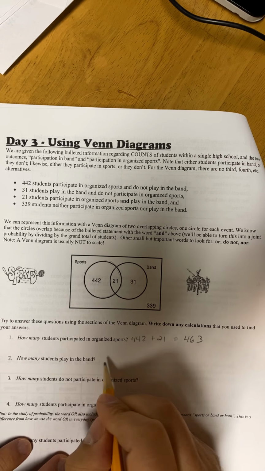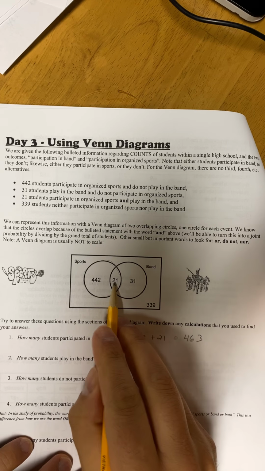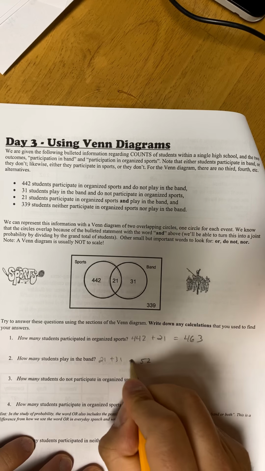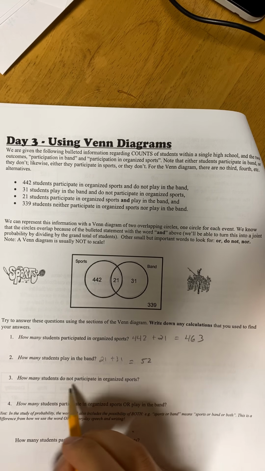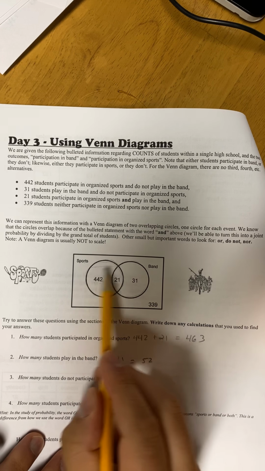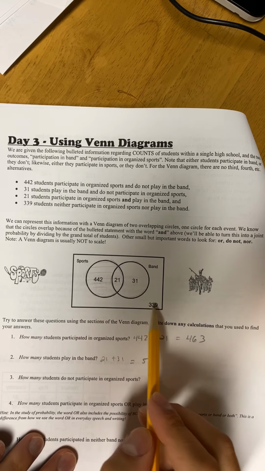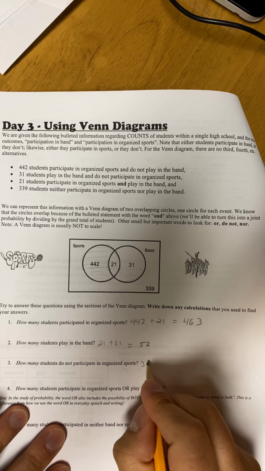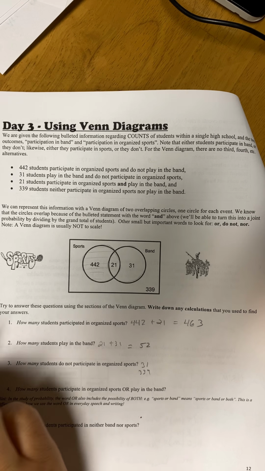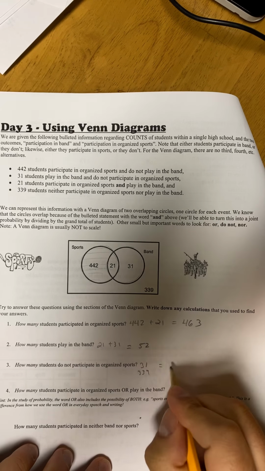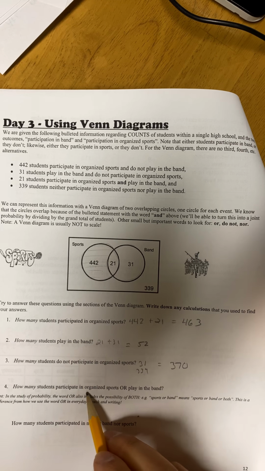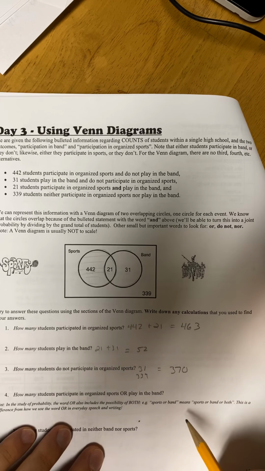How many students are in the band? Well, there's 21 in the band here. In this bubble, there's 31 here, so that's 52. How many students did not participate in organized sports? So they can't be in the sport bubble. So 31 and 339 did not play sports. So you gotta add these up. 339 plus 31 is 370.